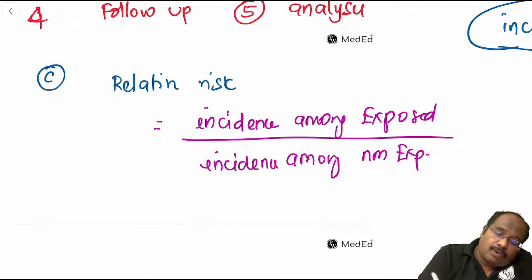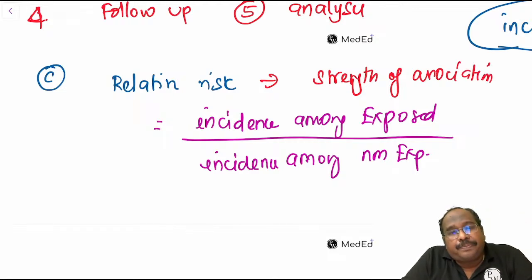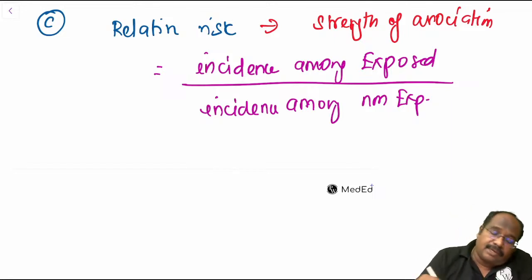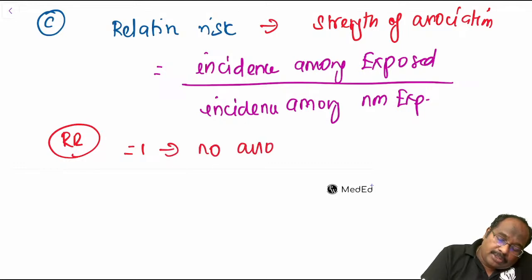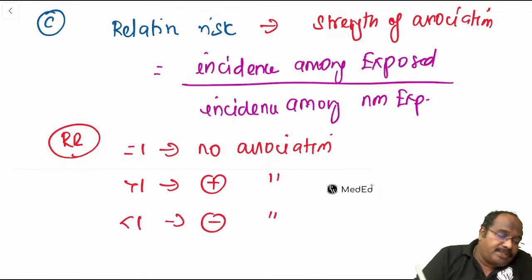Relative risk, what does it measure? It measures strength of association. What is the interpretation? Both odds ratio and relative risk measure strength of association. Relative risk equal to 1 means no association. More than 1 means positive association. Less than 1 means negative association.